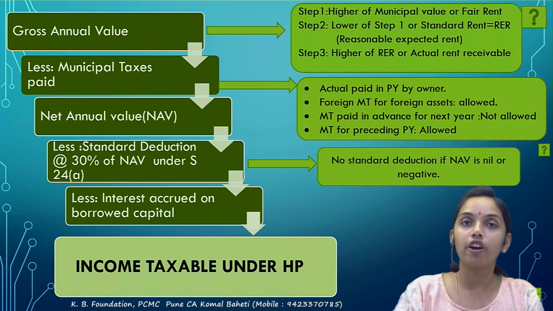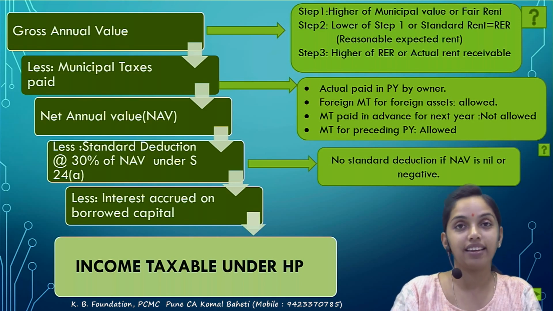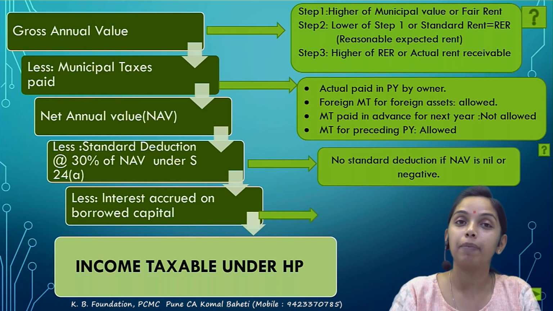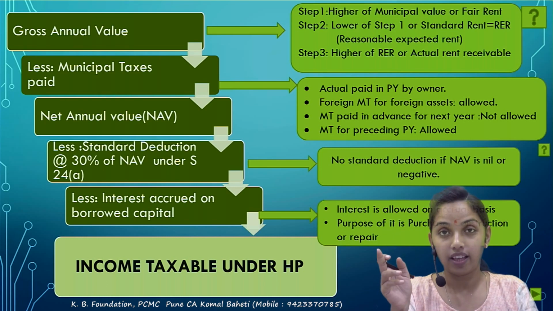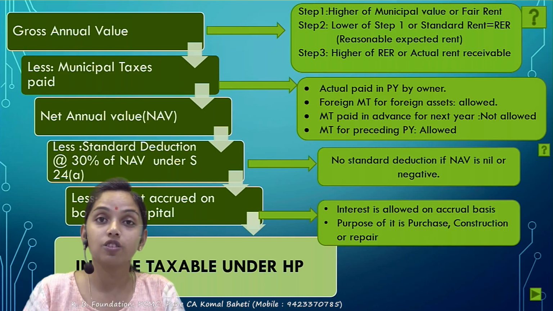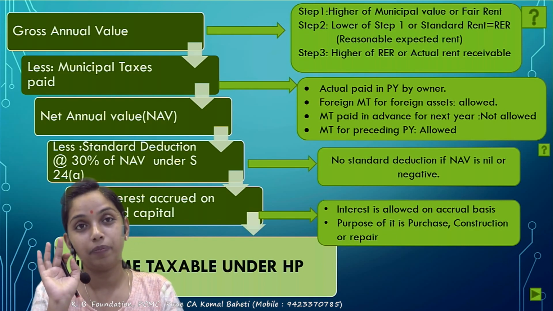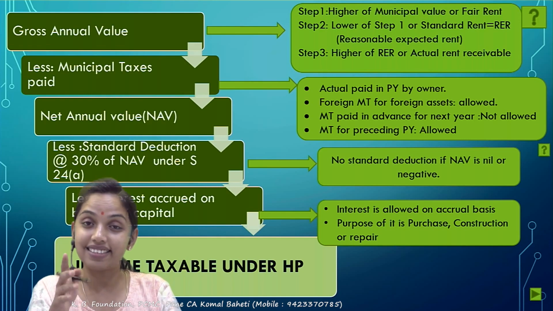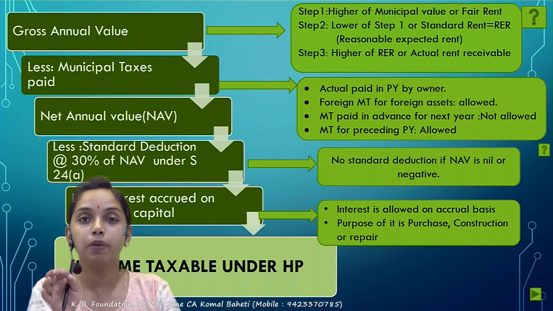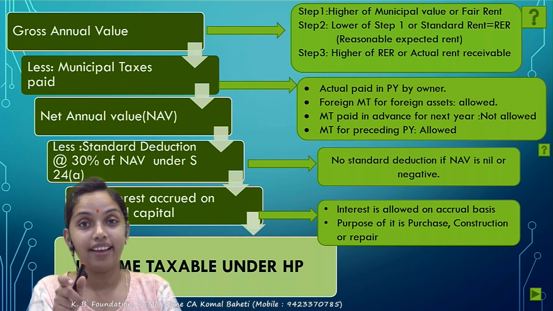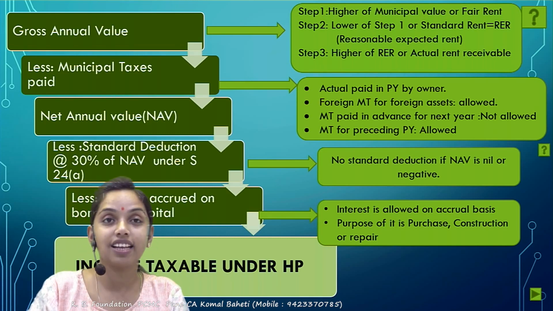Next, interest on borrowed capital that is allowed as deduction under section 24B. What is the purpose of the borrowed capital? The purpose of the borrowed capital could be repair, maintenance, construction or the purchase. Correct. And the next important point, it is not that it must be paid. Even if it is not paid, still the deduction is available. For the municipal taxes, the condition was it must be paid. But for the interest, it is not a condition that it should be paid. Even if it has not been paid, accrued, unpaid amount of the interest is also allowed as a deduction. We'll further discuss on the interest part.